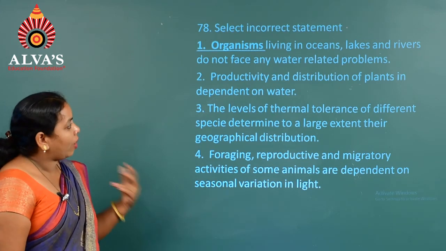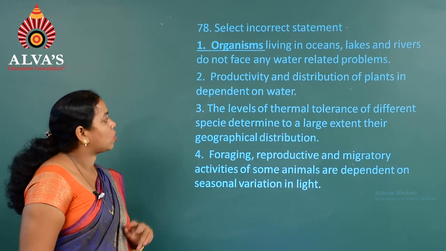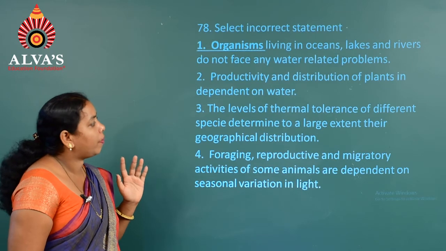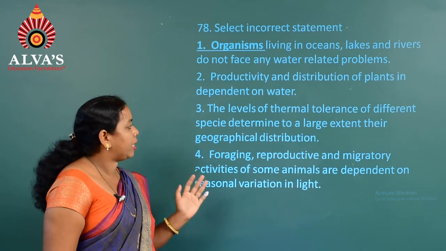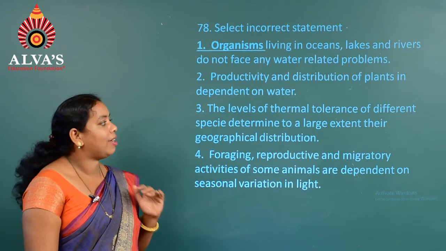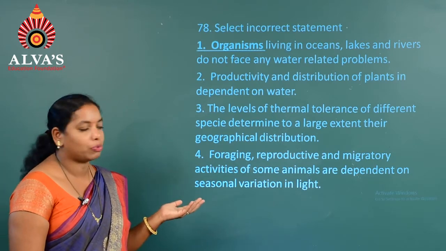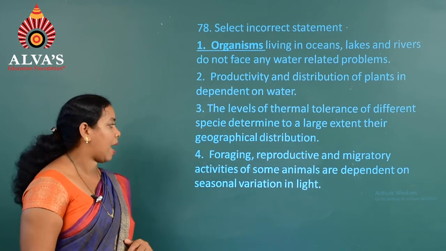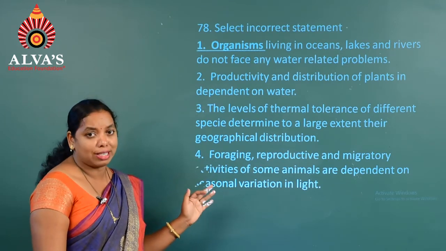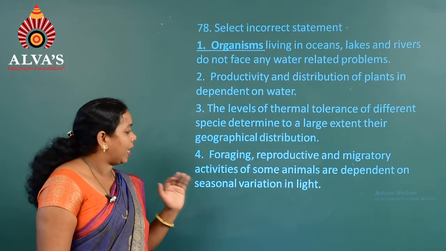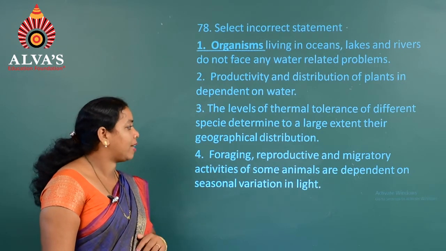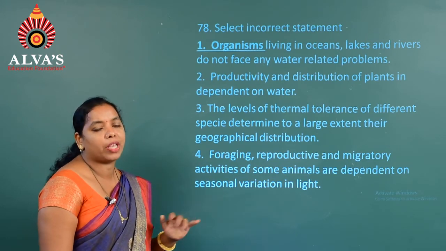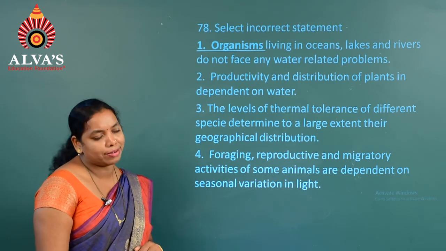Next, productivity and distribution in plants are dependent on water. Yes. The next, the level of thermal tolerance of different species determines to a large extent their geographical distribution. Yes, based on the availability of temperature, the distribution of species happens. Foraging, that is the search for food, and reproductive and migratory activities of some animals are dependent on seasonal variation, that is, on light or precipitation, etc.